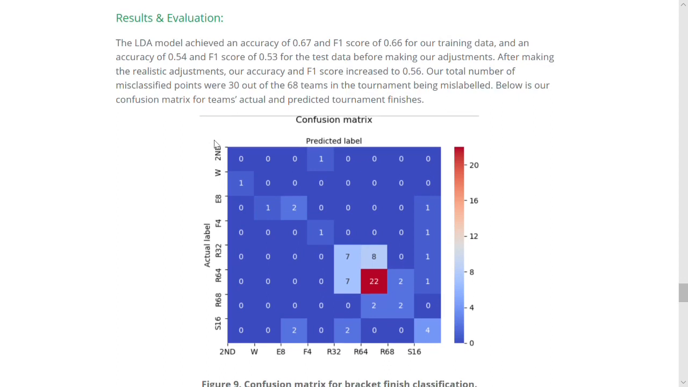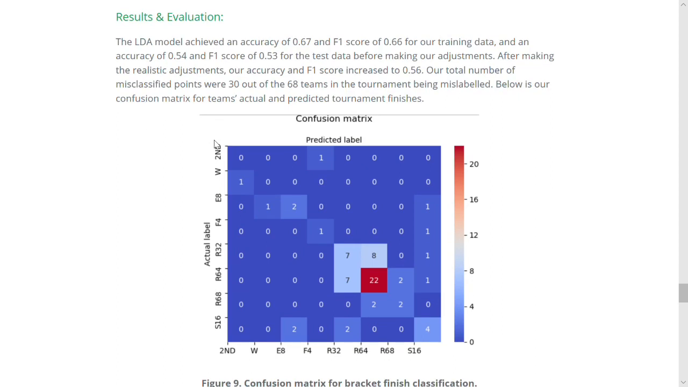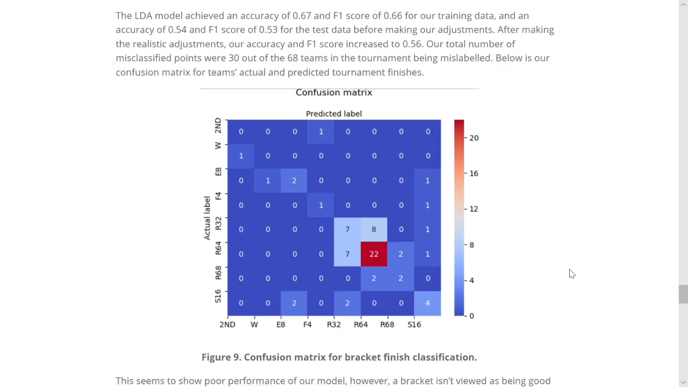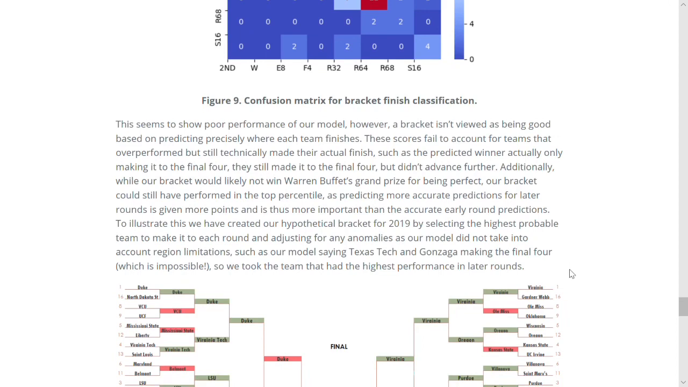The LDA model achieved an accuracy of 0.67 and an F1 score of 0.66 for our training data and an accuracy of 0.54 and F1 score of 0.53 for the test data before making any of these adjustments. After making the realistic adjustments, our accuracy and F1 score increased to 0.56 and our total misclassified points were 30 out of the 68 teams. Below is a confusion matrix, and as we can see along the diagonal, we can see when teams were correctly predicted and anything outside of here were incorrect predictions. This seems to show poor performance of our model.